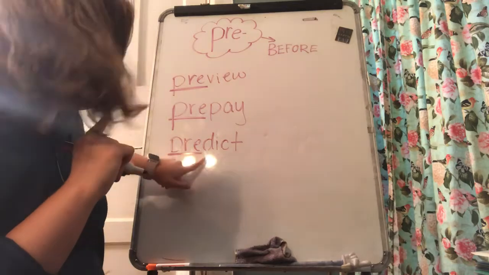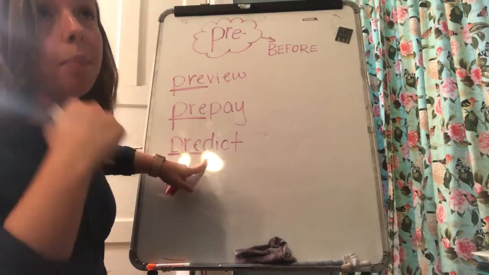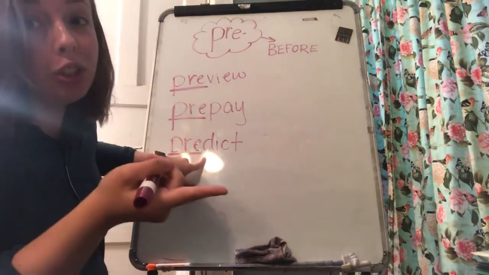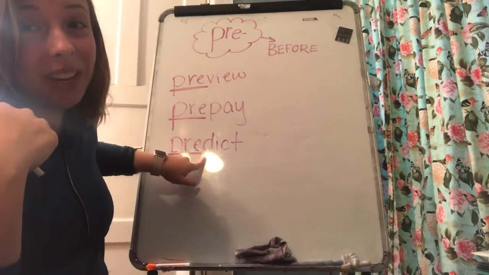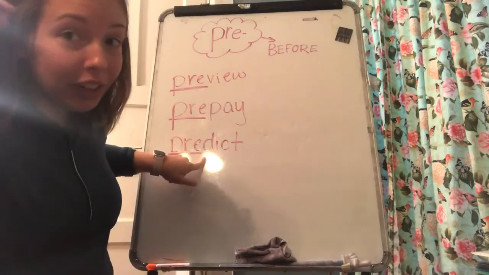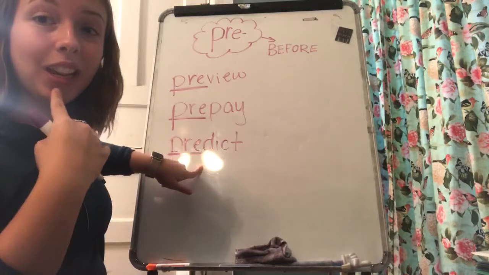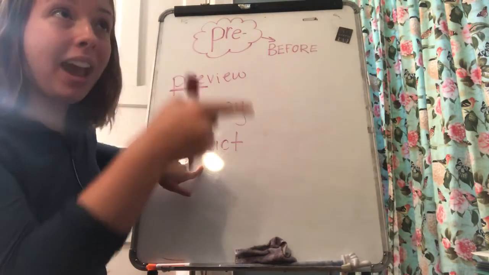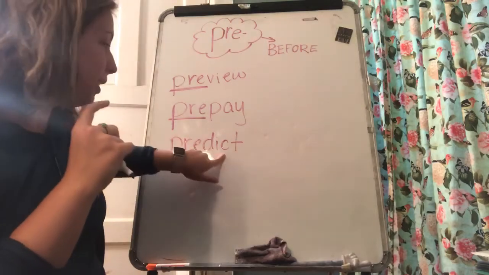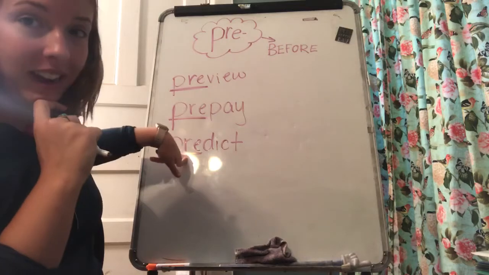Well, a prediction is actually something that we think is going to happen before we find out by reading. So if I'm making a prediction about the story, I'm kind of guessing what's going to happen before I read it. That's actually a strategy of really good readers. So when I ask you to predict something, I'm asking you to think about what will happen next before you actually read what the author wrote. So predict means to say what will happen before you read it.